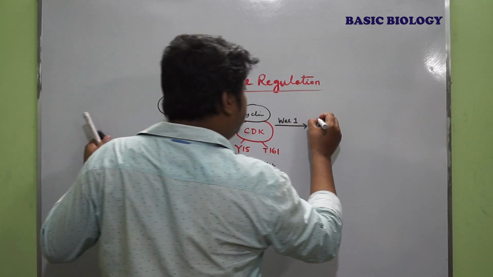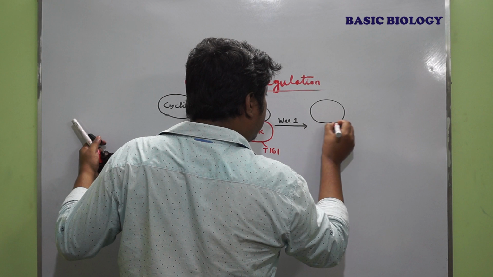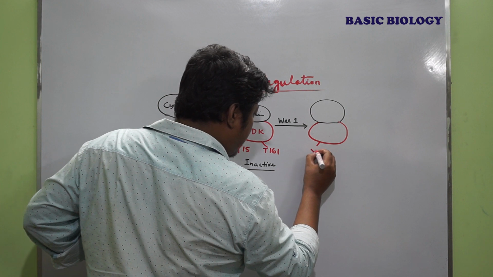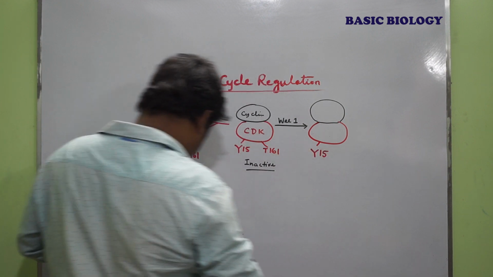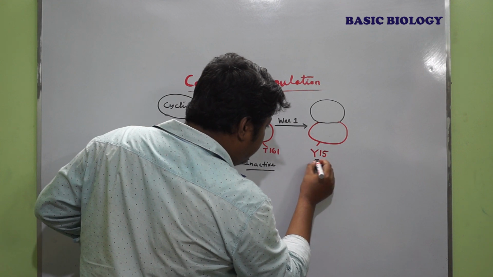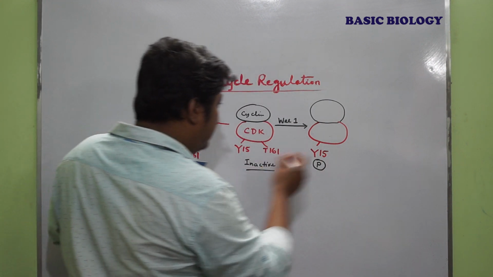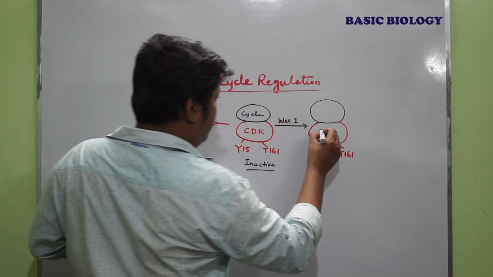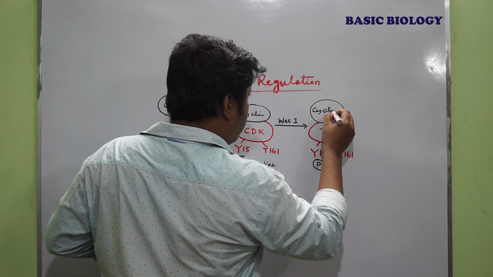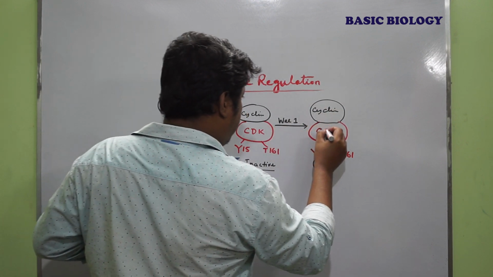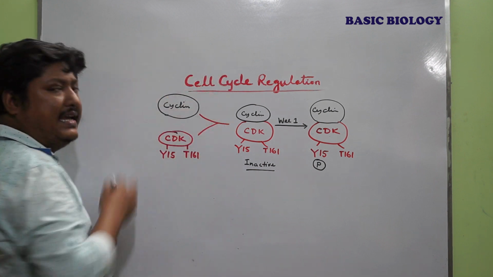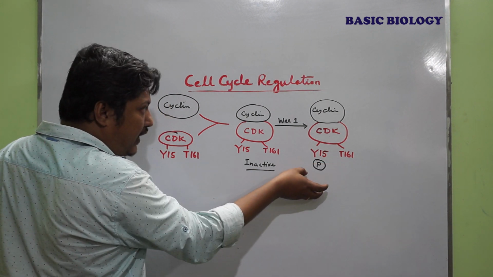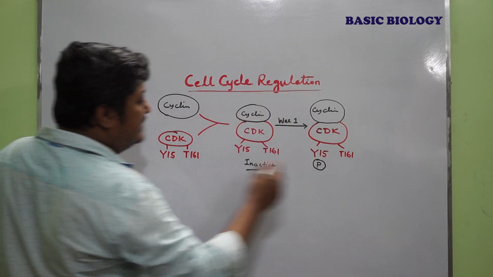So what happened? Now it is phosphorylated, but it is still inactive. That means when the tyrosine residue is phosphorylated and it complexes with the cyclin, it is still inactive.